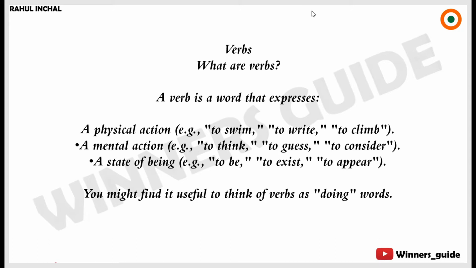A verb is a word that expresses a physical action, a mental action, or a state of being. For example, to swim, to write, to climb are all physical actions. To think, to guess, to consider are all mental actions. And to be, to exist, or to appear are all a state of being. A state of being might become a little tough for you to understand, but we'll cover a few examples as well for you to understand it in a better way.